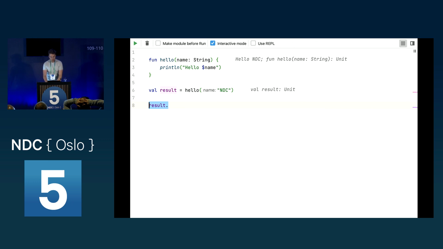So we can write much more fluent code than if we would have to check, oh, well, this is a void function, we don't get anything back, so we would then have to handle it differently. For example, if you're using a mocking framework, you maybe have already had the problem that, oh, well, this is a void function, I have to mock these in another way than I would with a function which returns something. So this problem we don't have because we can use Unit. I will go deeper into why this is important later when we see the extension functions.